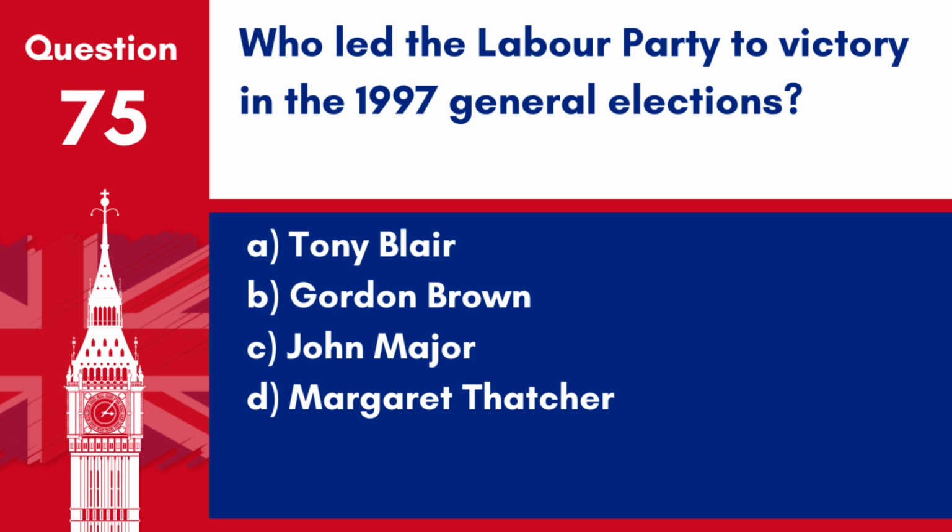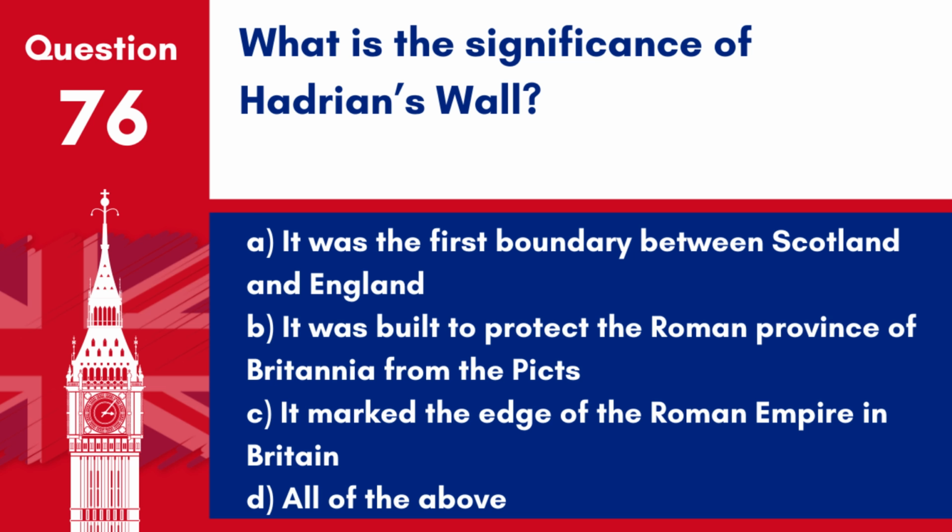Question 75. Who led the Labour Party to victory in the 1997 general elections? A. Tony Blair. B. Gordon Brown. C. John Major. D. Margaret Thatcher. Answer: A. Tony Blair. Tony Blair led the Labour Party to a landslide victory in the 1997 general elections, becoming Prime Minister.